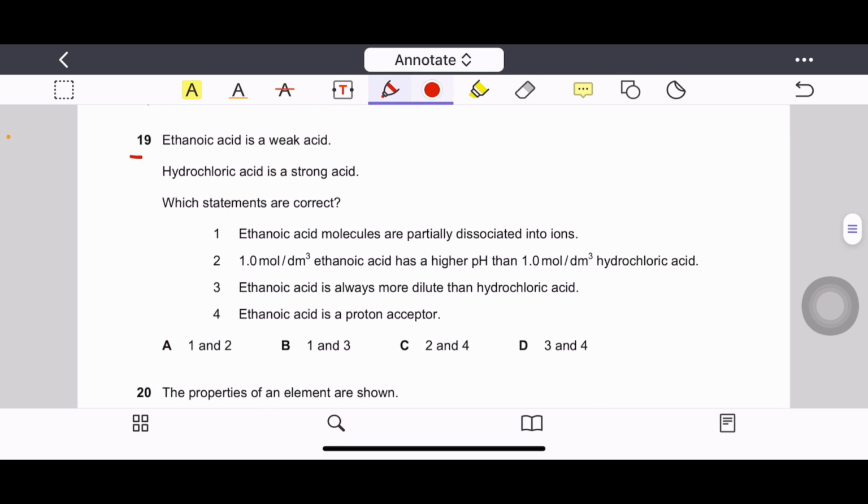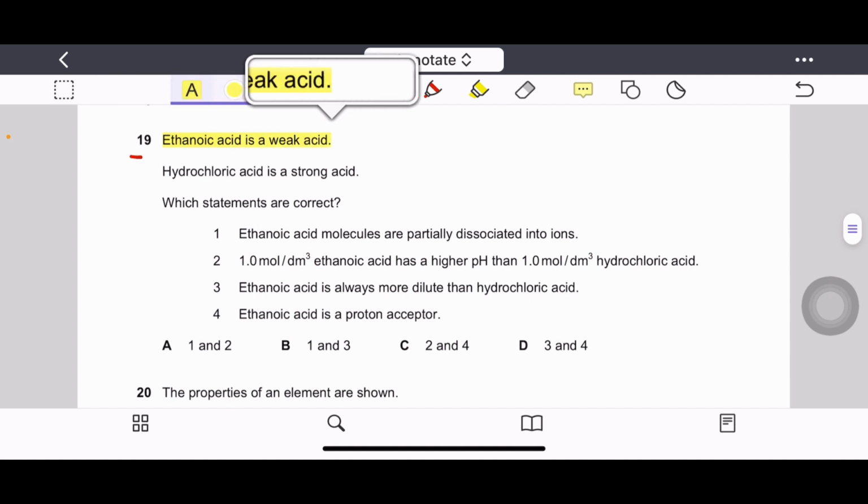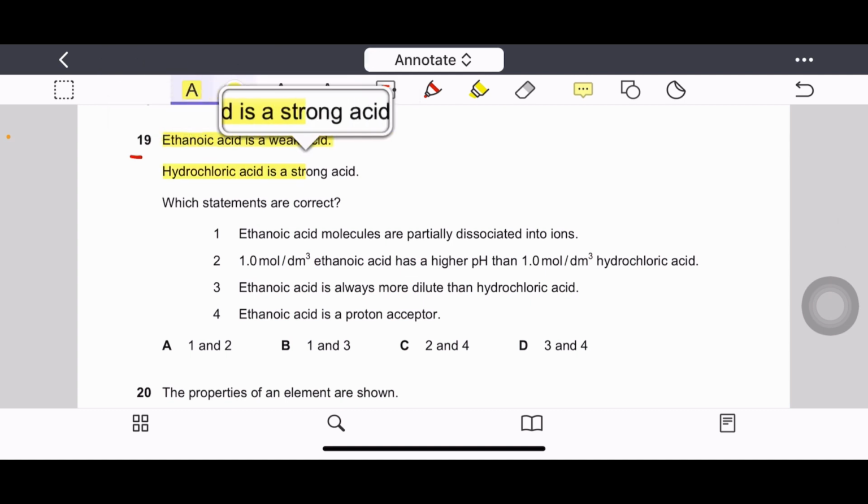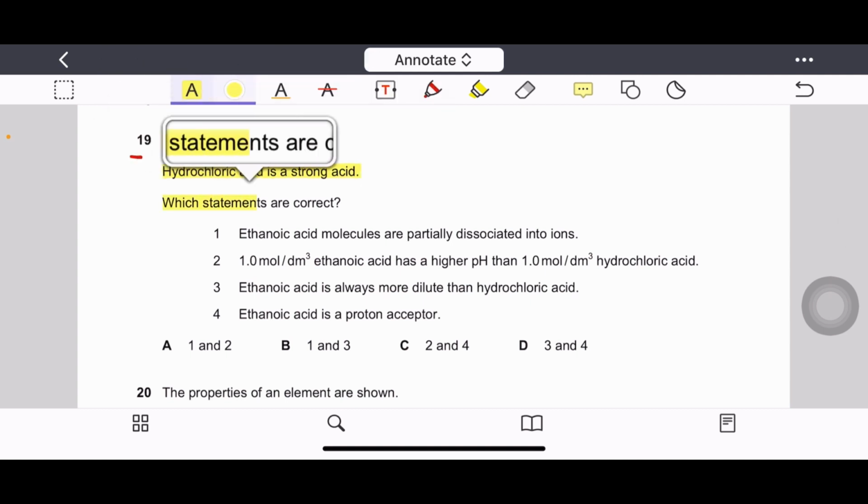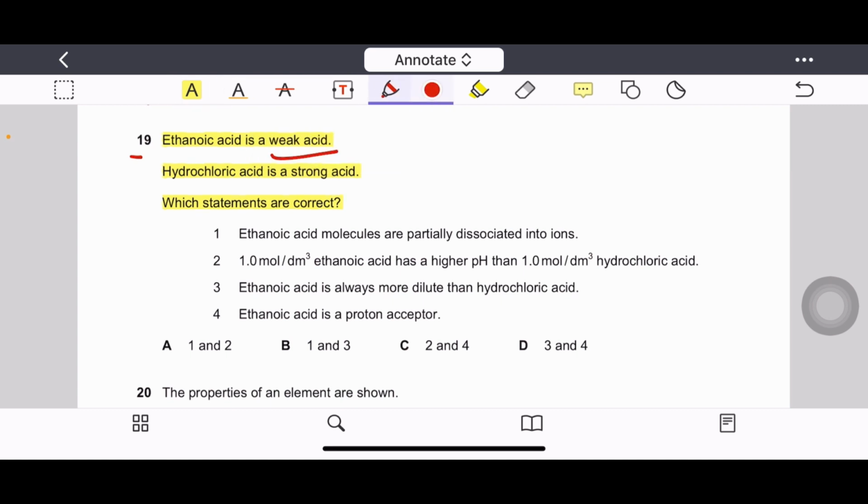Question number 19. Ethanoic acid is a weak acid. Hydrochloric acid is a strong acid. Which statements are correct? Weak acid means the acid which is partially dissociated into its ions. Strong acid is the one that is completely dissociated into its ions on dissolving in water.